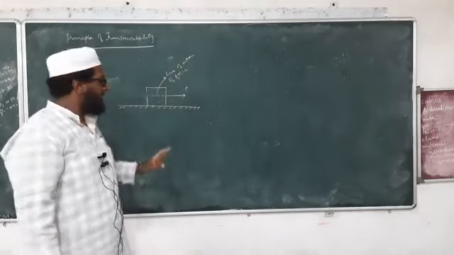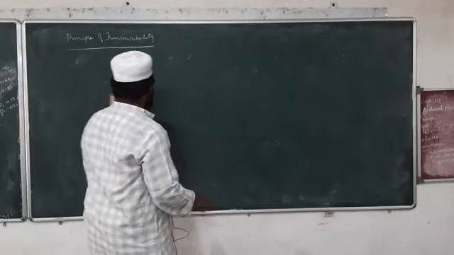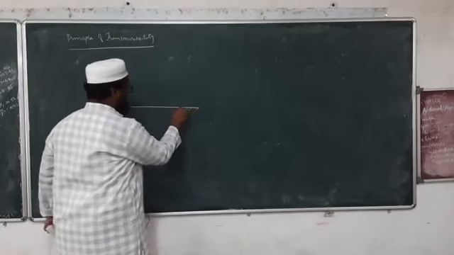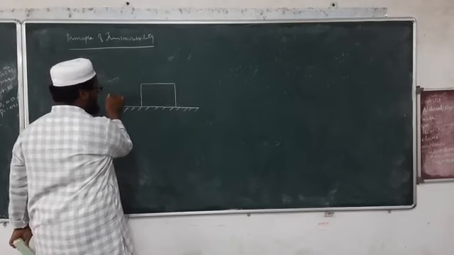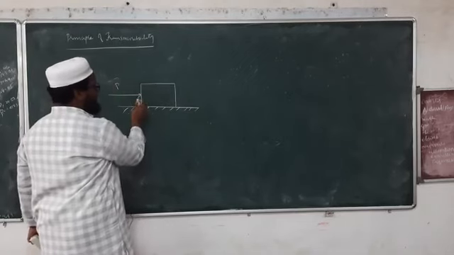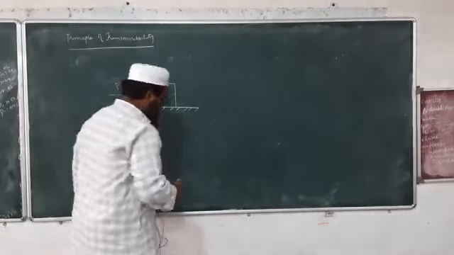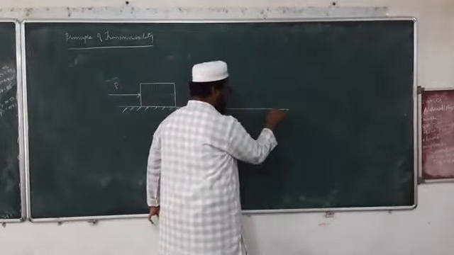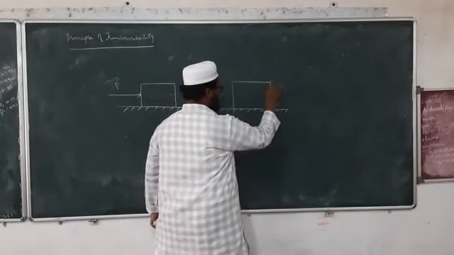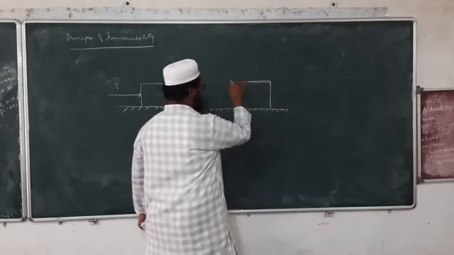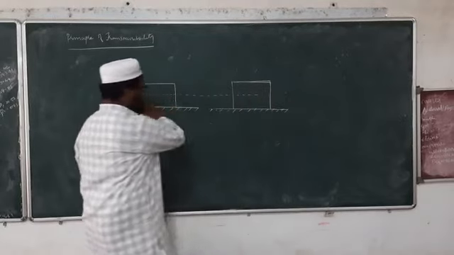Able to understand? If you apply the force like this, or I will draw two figures. So this is block, the same block, applied force is P. So this is the line of action of force. Now again I will draw the same figure here, the same block. This is the line of action of force.